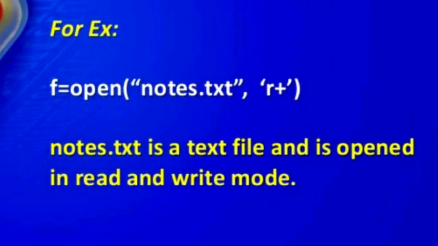R means read only. R plus means reading and writing. So this file is open for both read and write. When we open notes.txt, we are able to read from the file and write to the file also.